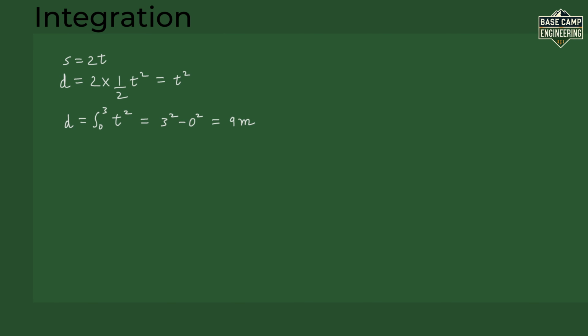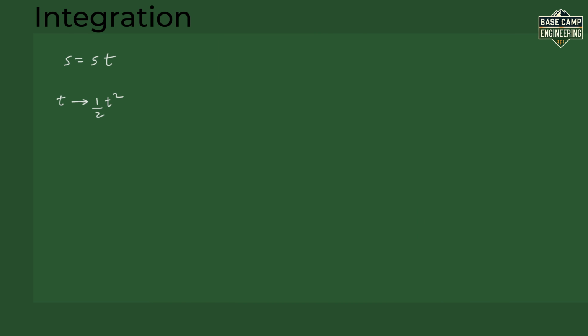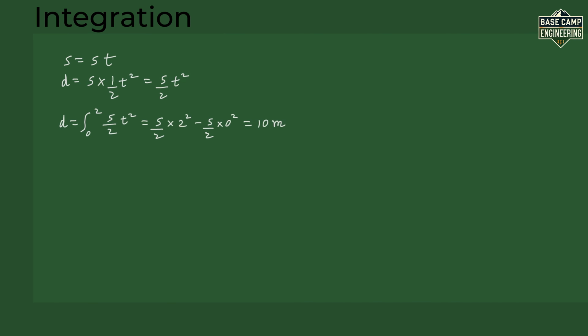Let's try one more example with a rocket. The rocket's speed is 5t, where speed is in meters per second. At 1 second, its speed is 5 meters per second. At 2 seconds, it's 10 meters per second. It's speeding up. How far does it go from 0 to 2 seconds? The speed is 5t, so the integral of t is 1 by 2 t squared. With the 5, the distance is 5 by 2 t squared. From 0 to 2 seconds, the distance is 10 meters. The rocket travels 10 meters in 2 seconds.